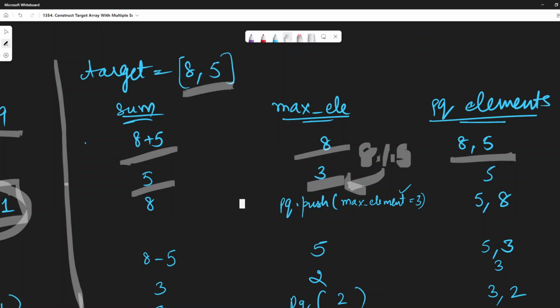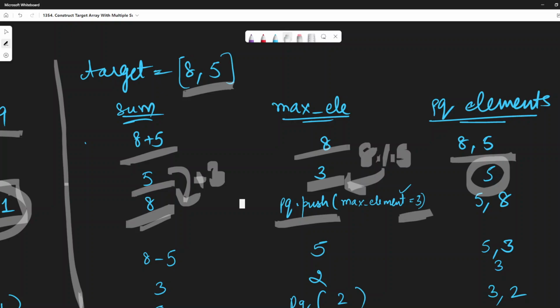And as the 8 was popped out from the priority queue, our priority queue has just 5 in it. And then the sum becomes 8 as we add 3, that is our maximum element, to our 5. So now the sum becomes 8, but at the last we are required to push our maximum element because it is not 0, right? So that's why we push that maximum element to the priority queue, that is, the 3 would be pushed.